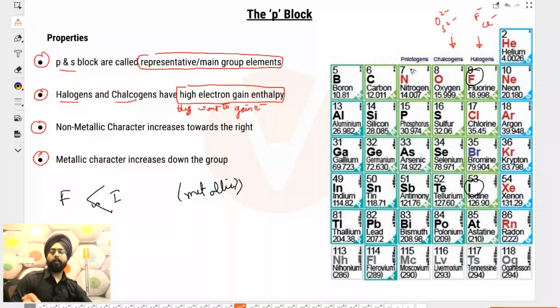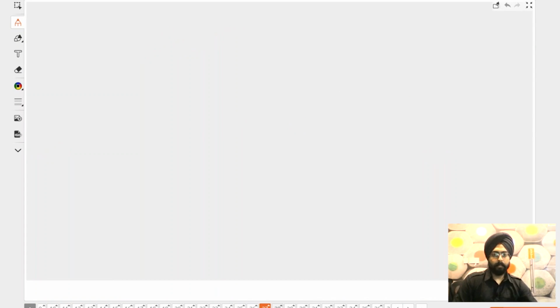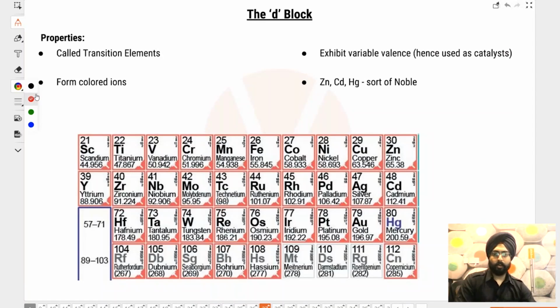You should not compare them in absolute terms. Whenever you go down in any group, for that matter, the non-metallicity decreases, the metallicity increases. Similar happens with acids and bases. Acids and bases में भी same चीज होती है. Depends on what you compare it with. Now compared to hydrochloric acid, milk is basic, although milk also has lactic acid in it. So similarly, metallic and non-metallic characters are relative. Depends on what you compare it with.